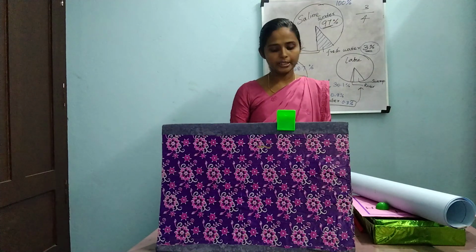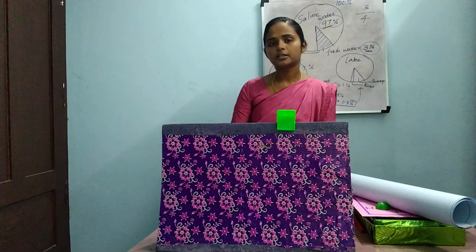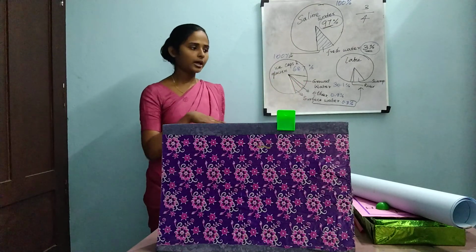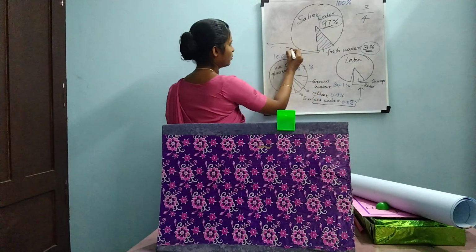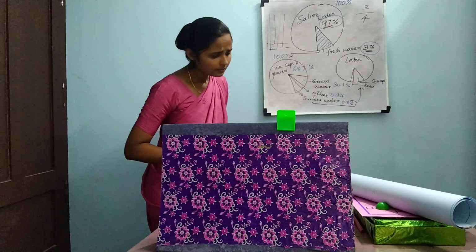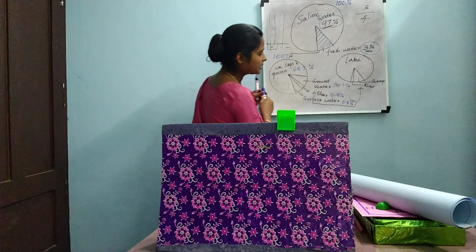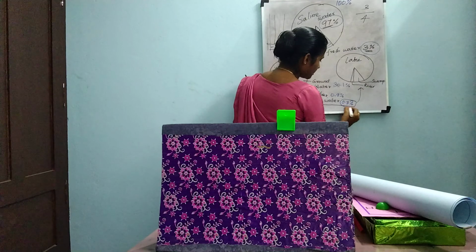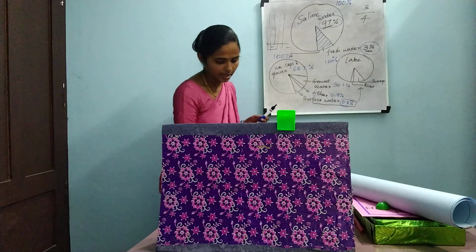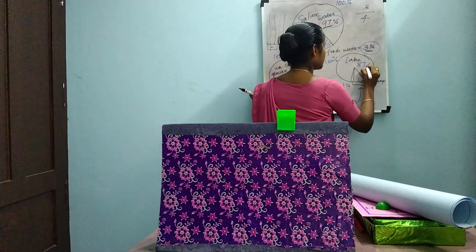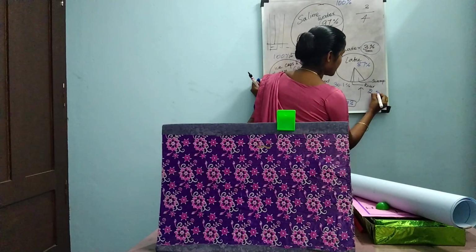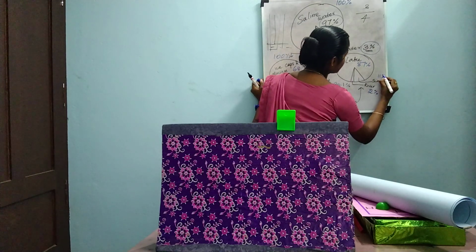Swamp means what? Saduppu nilam. In this water, more trees are grown. Down below will be water, and in that more trees will be planted and grown. That is called swamp water. So this 0.3% is now considered as 100%, and the lake is 87%, the river is 2%, and the swamp is 11%.